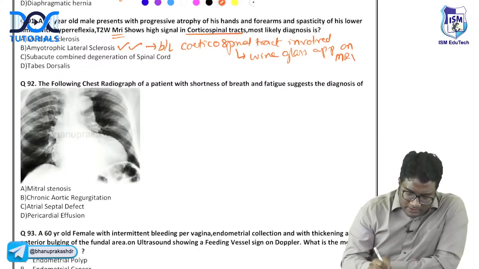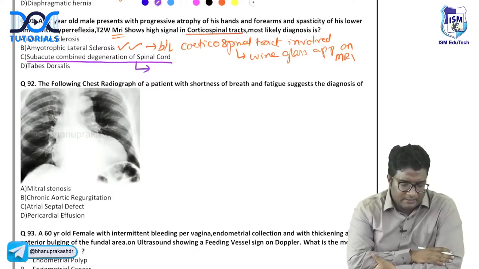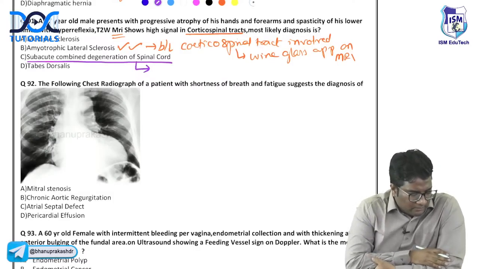What causes subacute combined degeneration of the spinal cord? Did you hear this anytime? Subacute combined degeneration of the spinal cord. Where do you see this?